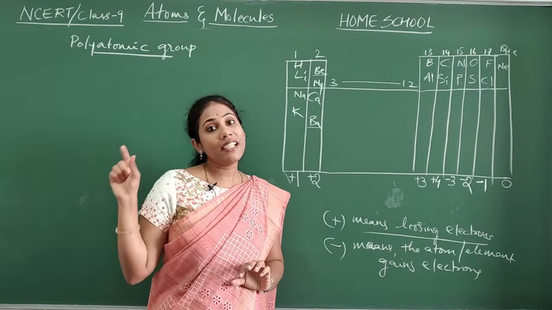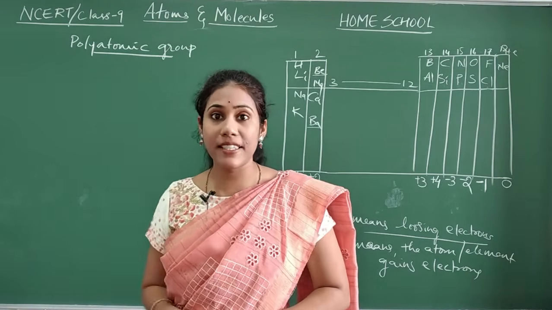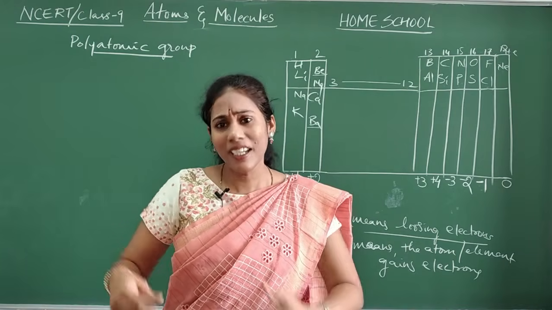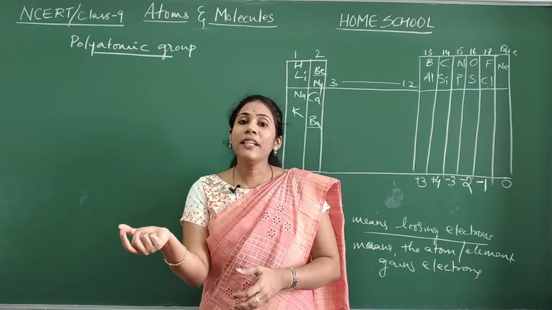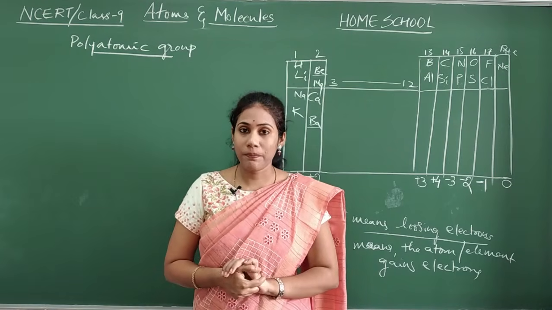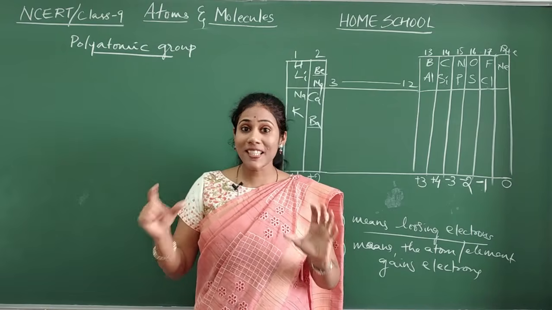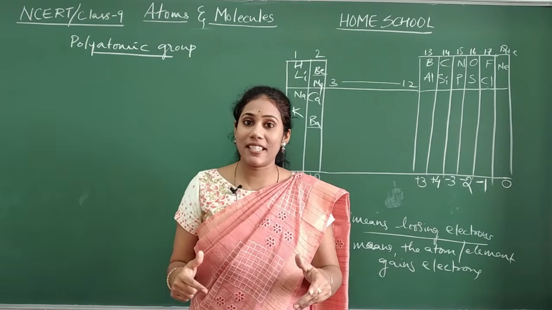Now I will give a list of polyatomic groups and their valency. Valency is nothing but how many electrons a group gives or how many electrons a group can take during a chemical reaction. This particular list you have to remember for the next class.